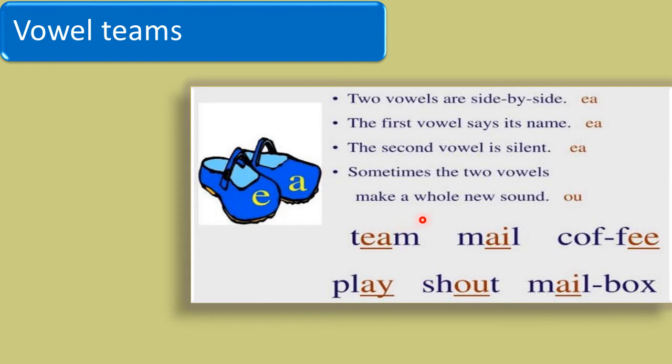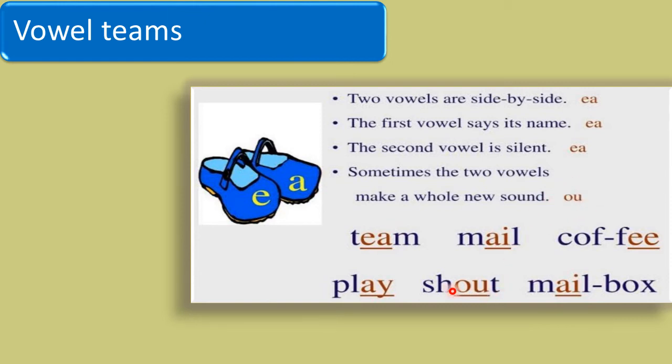And what is that sound? E is represented by the E sound. So here, in team, A is silent but E is represented by the E sound. But sometimes the two vowels make a whole new sound. For example, OU is a vowel team in which we have two vowels, O and U. These two vowels are together represented by one vowel sound.